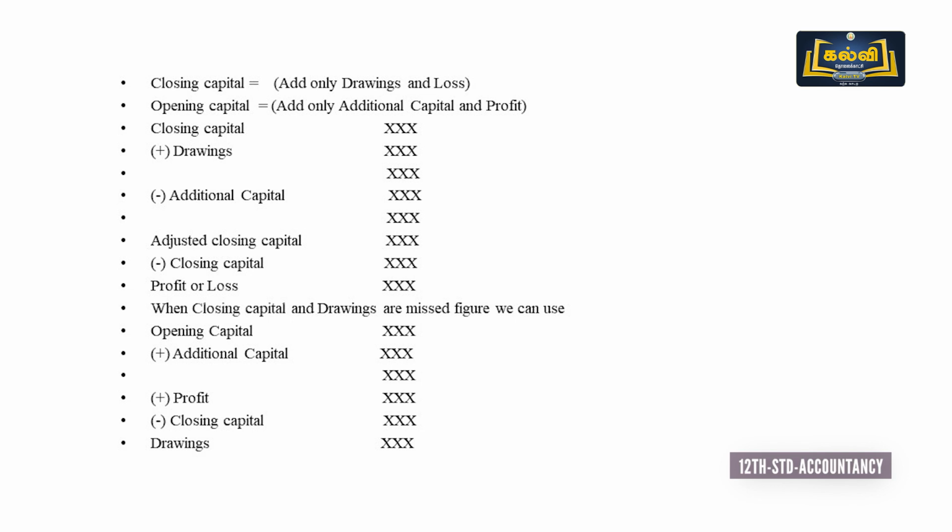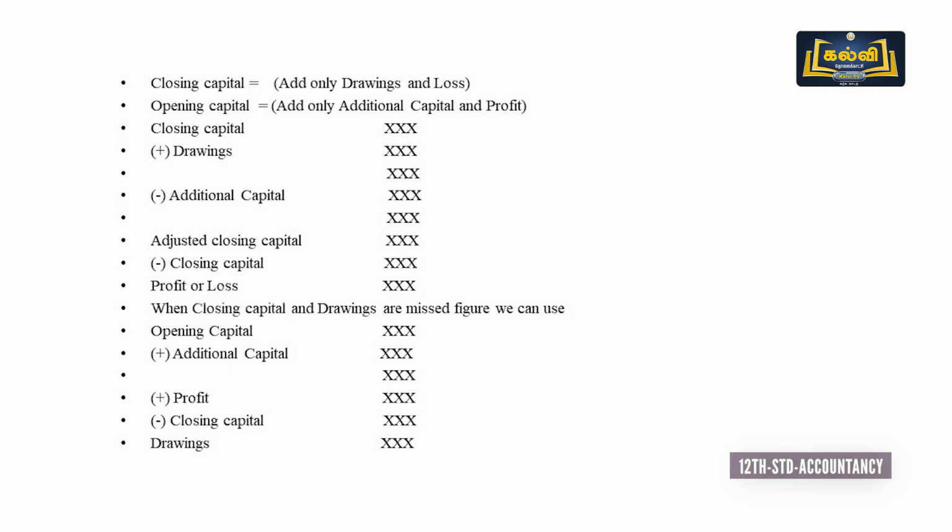But as per format, we have to follow closing capital plus drawings minus additional capital minus opening capital, we can have profit or loss. But when closing capital and drawings are missed, we have to use only the opening capital format as a working note. In opening capital, we have to add only two, as I told already: additional capital and profit.